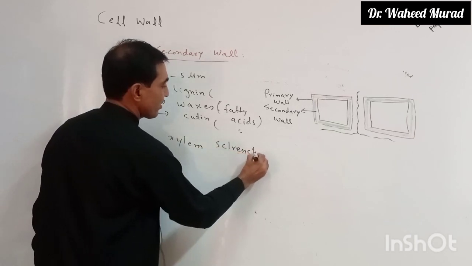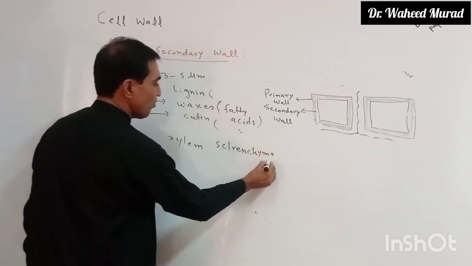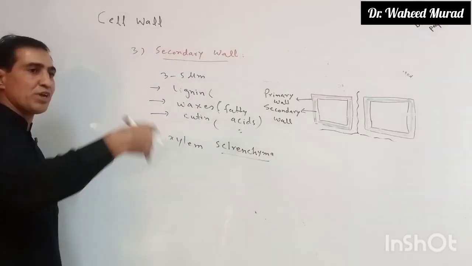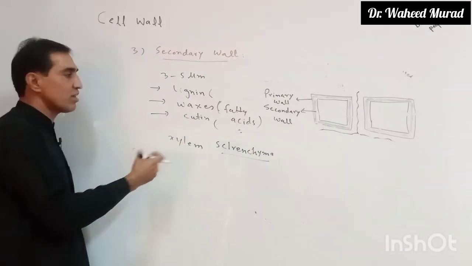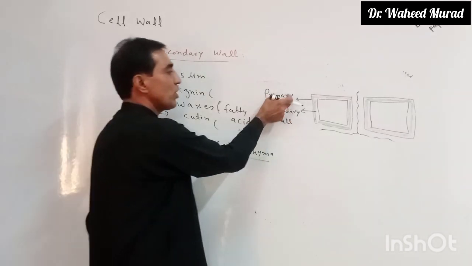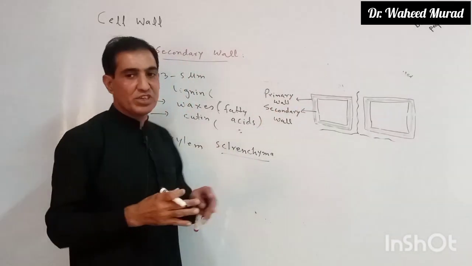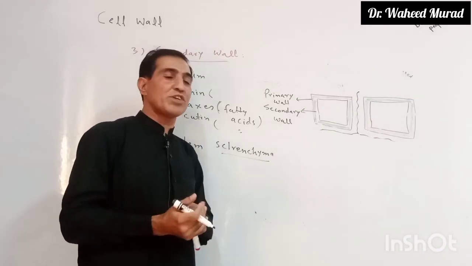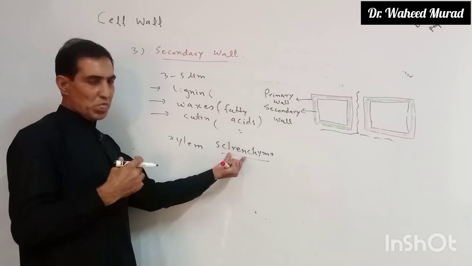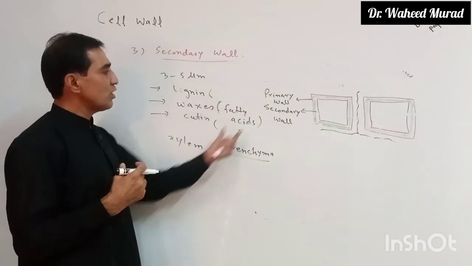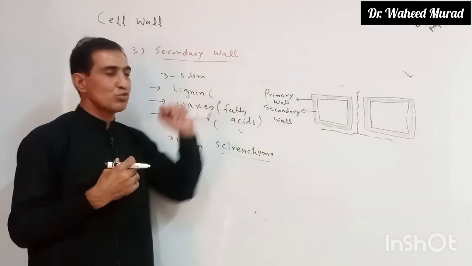Sclerenchyma are thick wall cells. Details will be in the tissues topic. Xylem, sclerenchyma are dead cells. Why are they dead? Due to the development of the secondary wall. Whenever the secondary wall forms, the cells become dead. Sclereids or sclerenchyma are dead cells because secondary wall formation is complete in them.